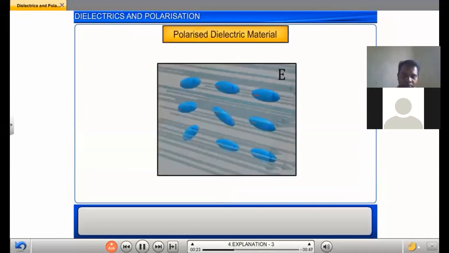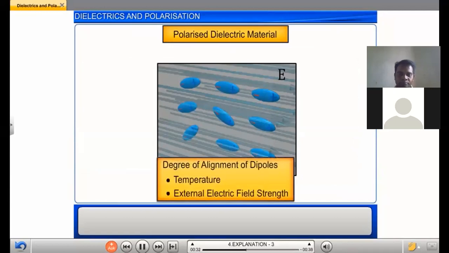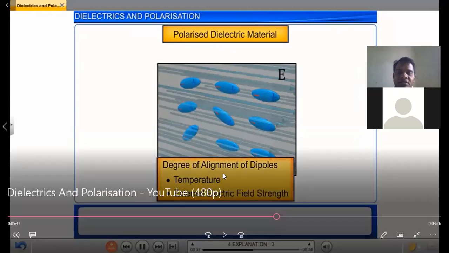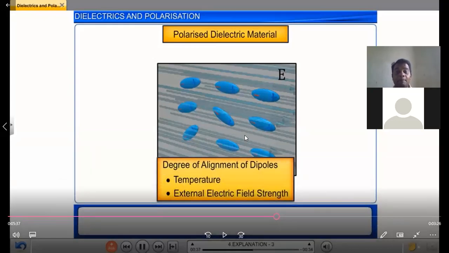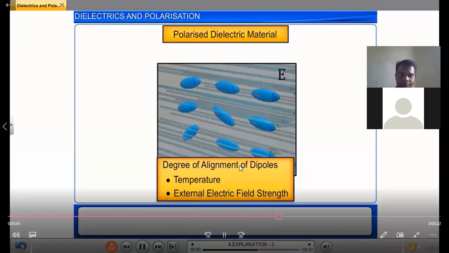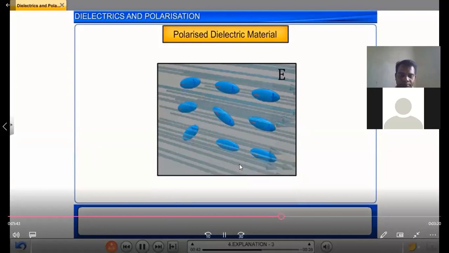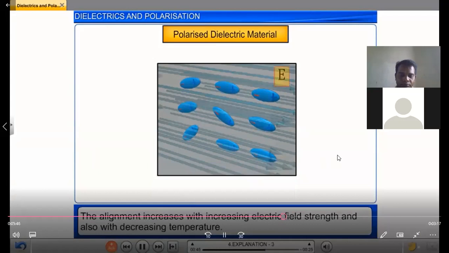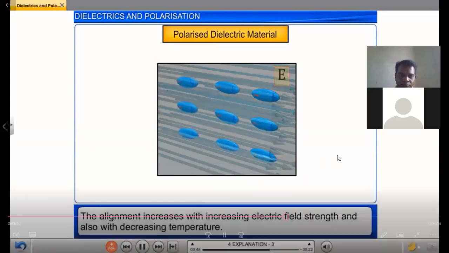Thus, the dielectric material with the polar molecules is said to be polarized. The degree of alignment of the dipoles with the external electric field direction depends on the temperature. Alignment of dipole means polarization. The degree of alignment is called nothing but polarization. Polarization depends on temperature, and also on the external electric field strength. In general, the alignment increases with increasing electric field strength and also with decreasing temperature.